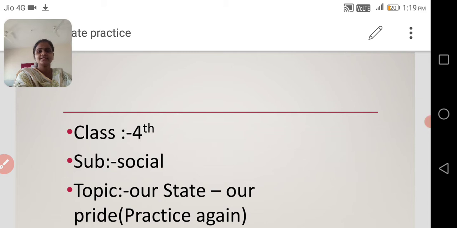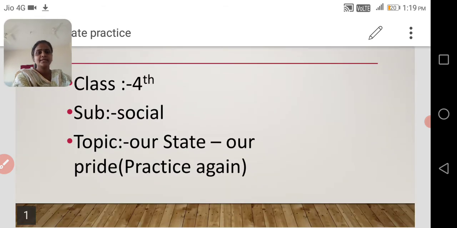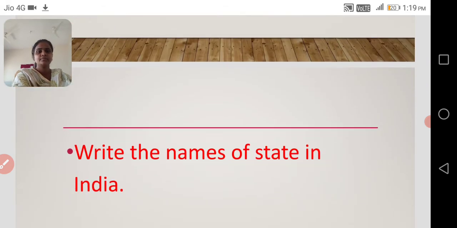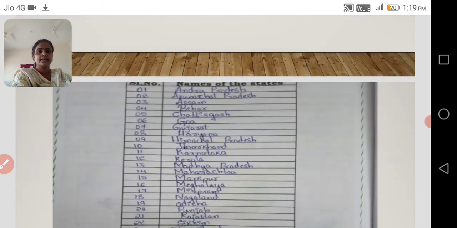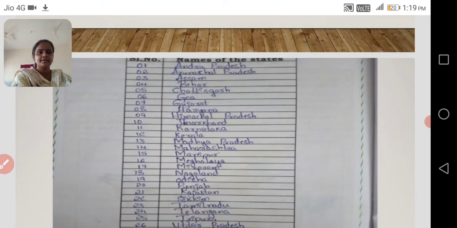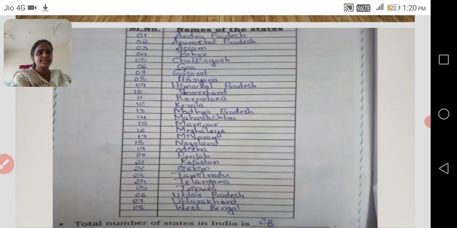In our earlier classes we studied the topic called Our State, Our Pride. Yes, so today we will practice it again. Write the names of states in India. So what you have to write? You have to write the names of the states which are there in India. So how many states are there in India? 28. Yes, in this slide you can see.